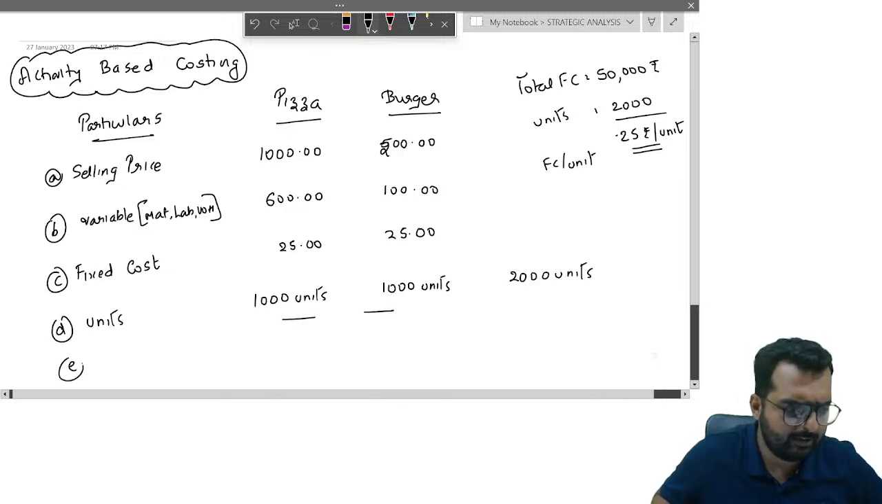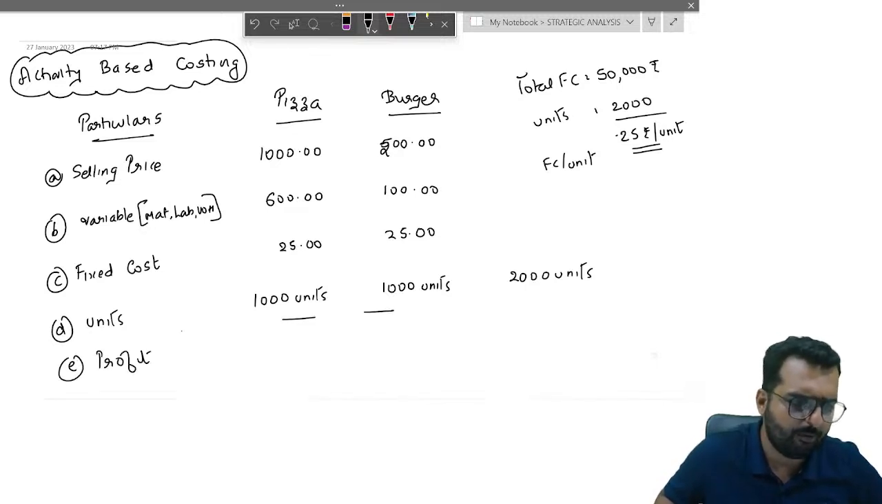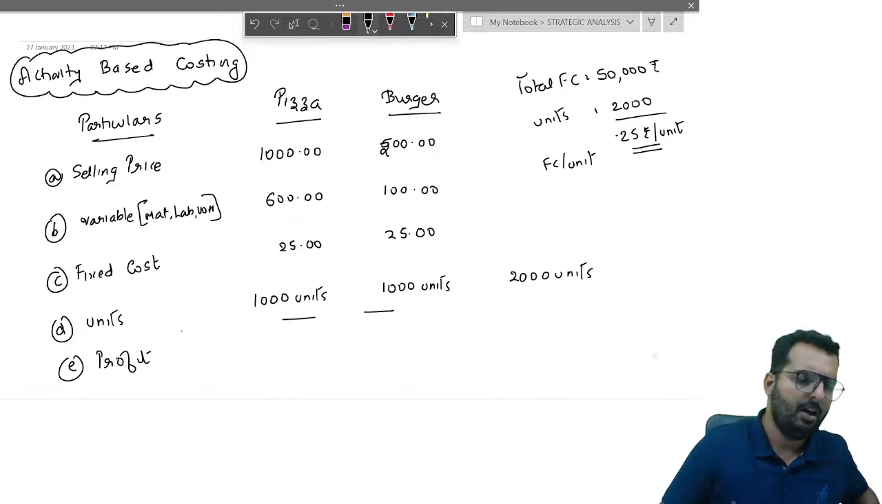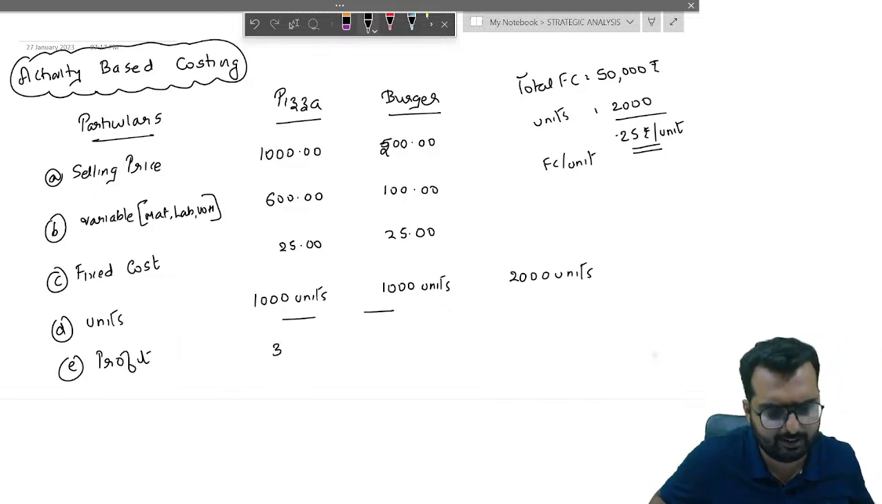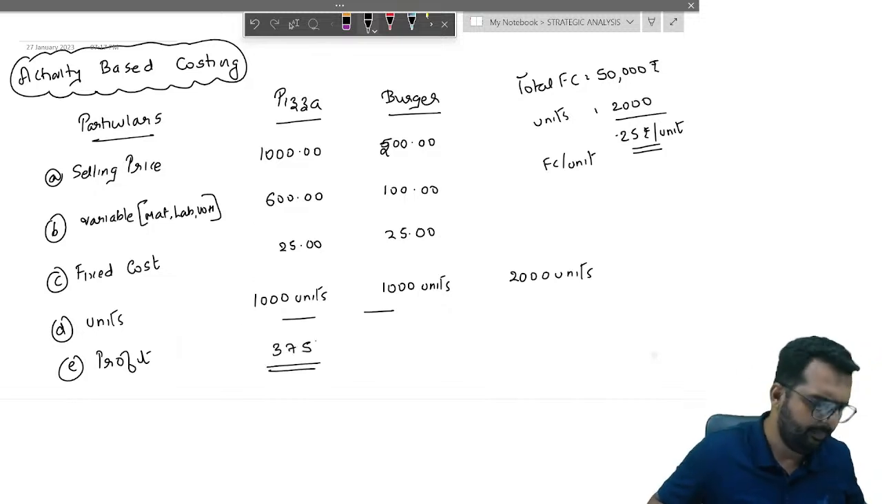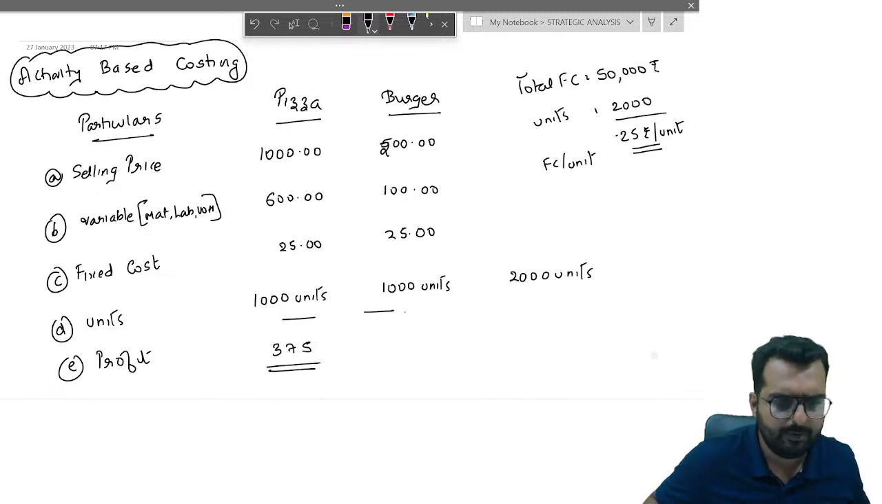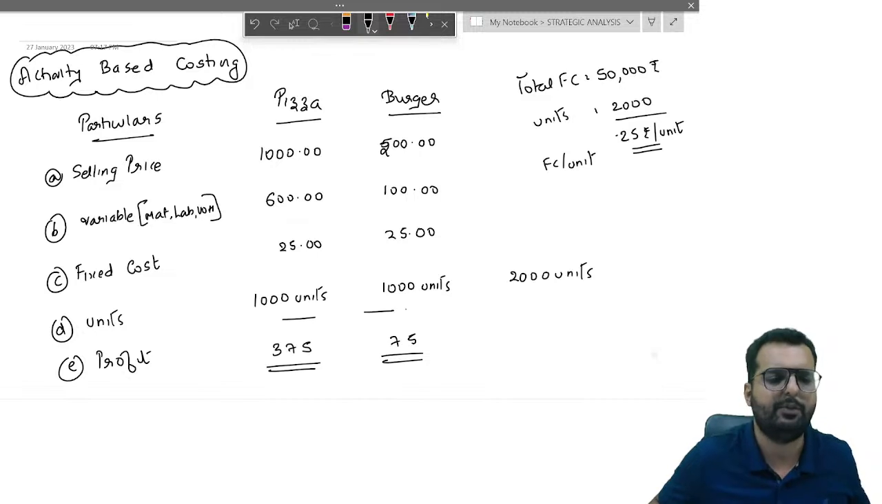If you do like this, tell me friends, what is the profit you get for the first product? 1000 minus 600 minus 25. Do you get the answer as 375? Okay. And the other one you get 200 minus 100 minus 25. You get the profit as 75.